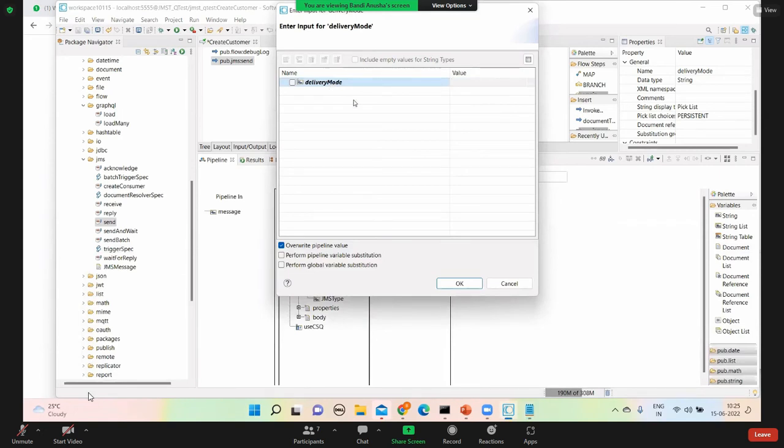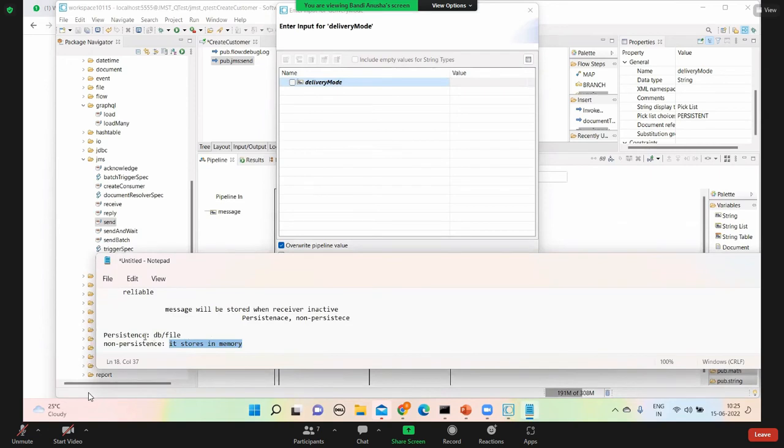Delivery mode has two values, persistent and non-persistent. They designed it that way for topic also, but it's of no use.